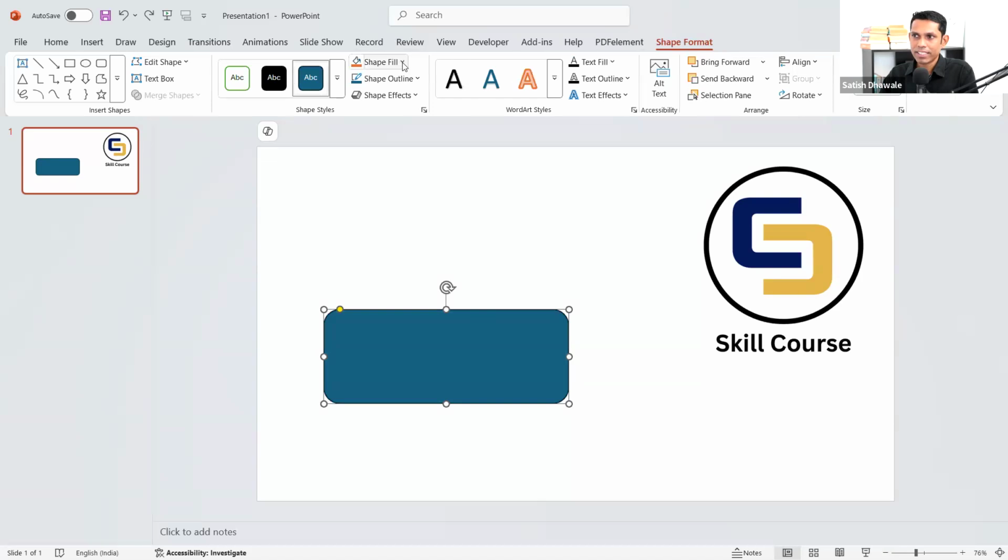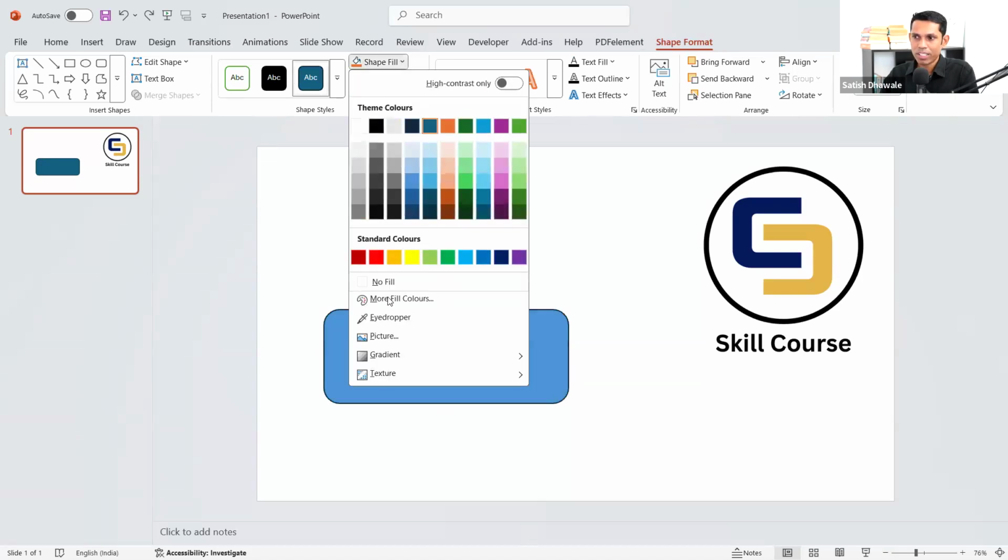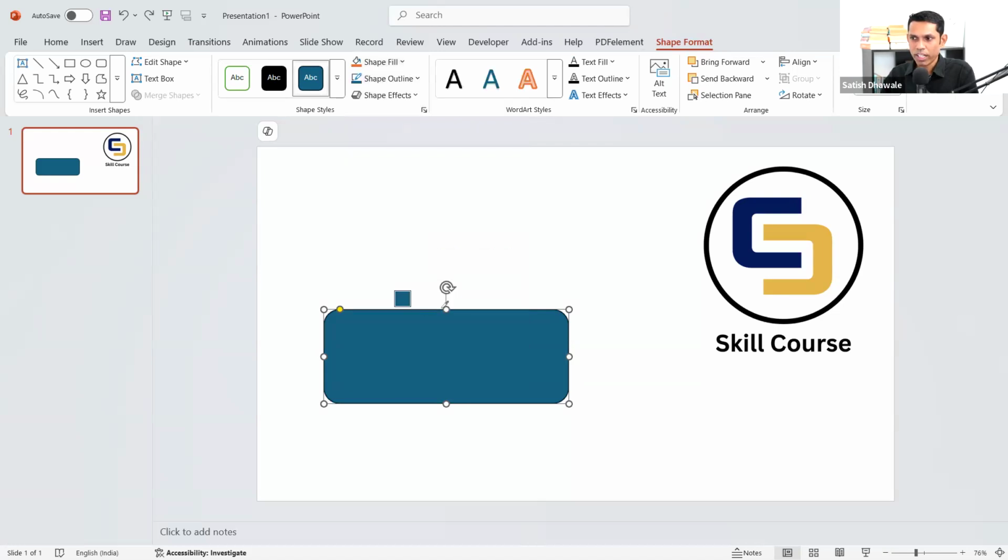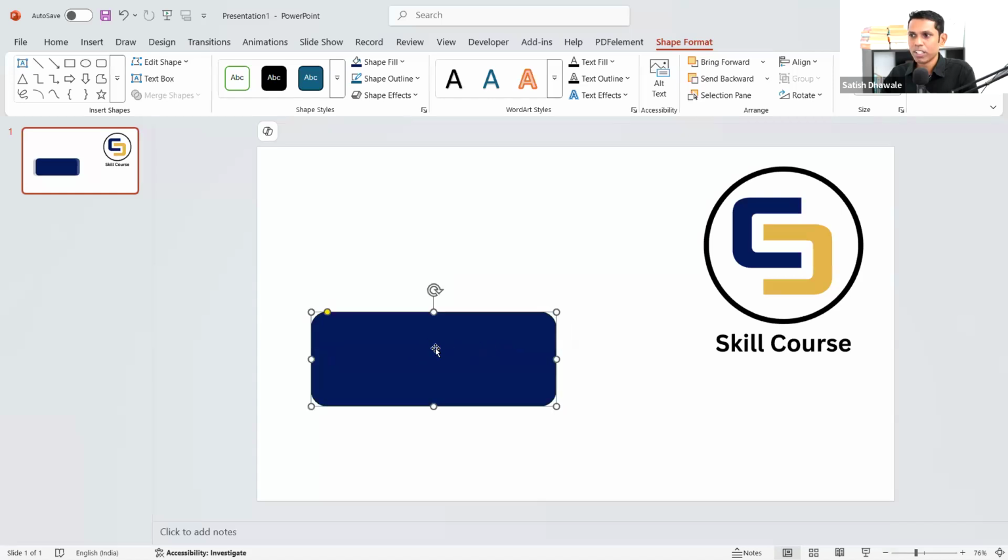And here inside Shape Fill, you will get this eyedropper. Many of you may have come across this option previously, but now I'm going to tell you its exact use. If you don't know about it, click on the eyedropper. The eyedropper will help you pick the color of your logo. Now click on any color. That color will appear inside this shape because you have selected this shape. As you have selected this shape, the eyedropper will fill color on this shape.